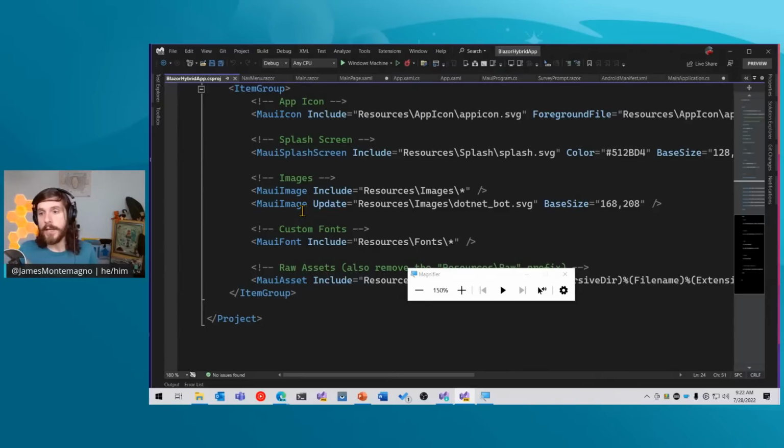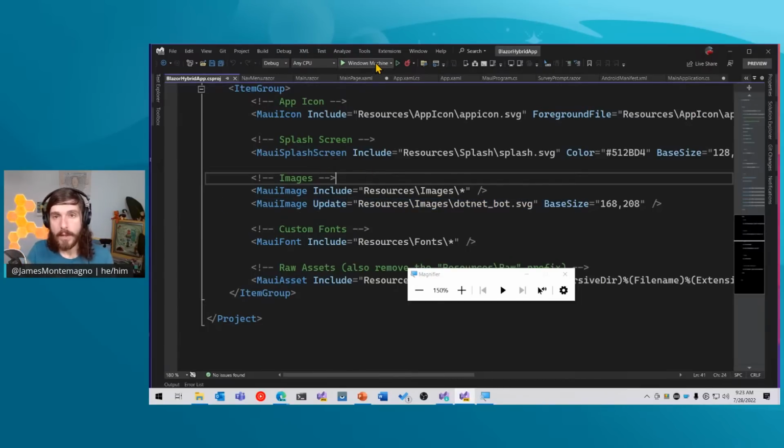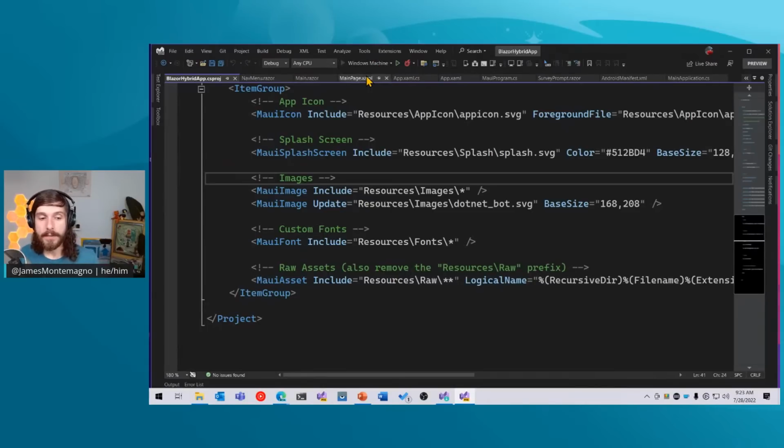So you can go in and tweak and change these different things. If you want to change the splash screen or change the colors, you can change all of that here, which is quite nice. So I'm just going to go ahead and hit debug here, and this is going to build and compile our Blazor hybrid application for Windows, and we should go ahead and see it running. So I'm going to run it not only on Windows, but I'll also run it on Android as well and talk about what's happening in that instance there.